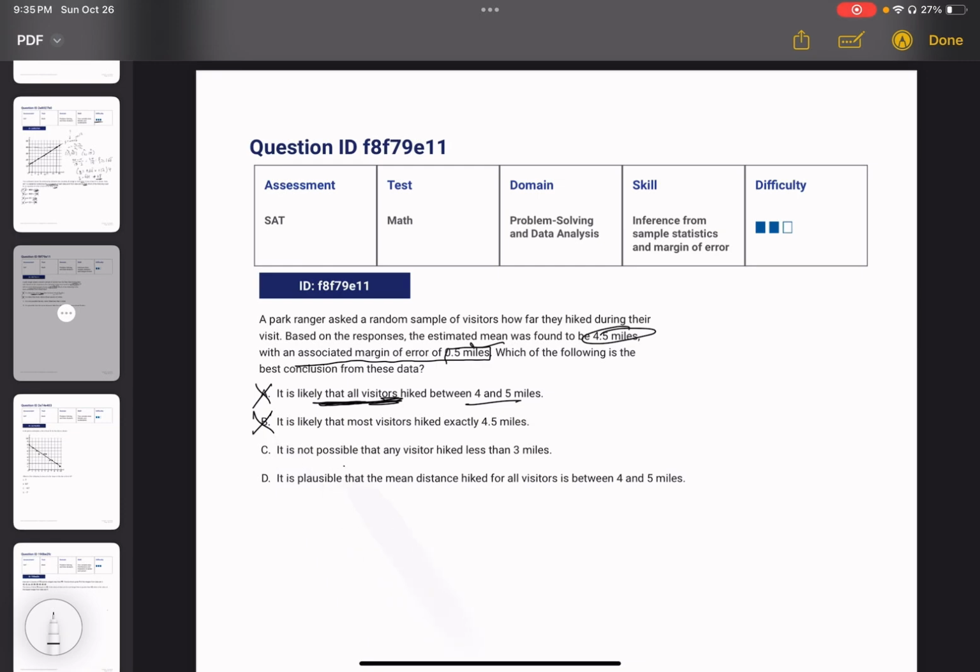C, it is not possible that any visitor hiked less than 3 miles. It is possible. Remember what I said? The margin of error doesn't say it has to be specifically within 4 and 5 miles. It's just likely that it is within 4 and 5 miles. Okay, and that leaves us with that answer choice B.